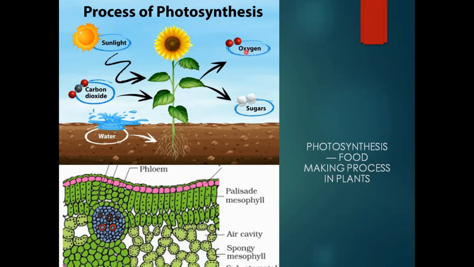Now this is the oxygen. Oxygen is liberated out as a byproduct of the photosynthesis process, and this is how we see that this process is very essential, giving us two important things. One is the food which we eat, and another important thing is the life-saving gas, that is oxygen, which is required for all the living organisms.